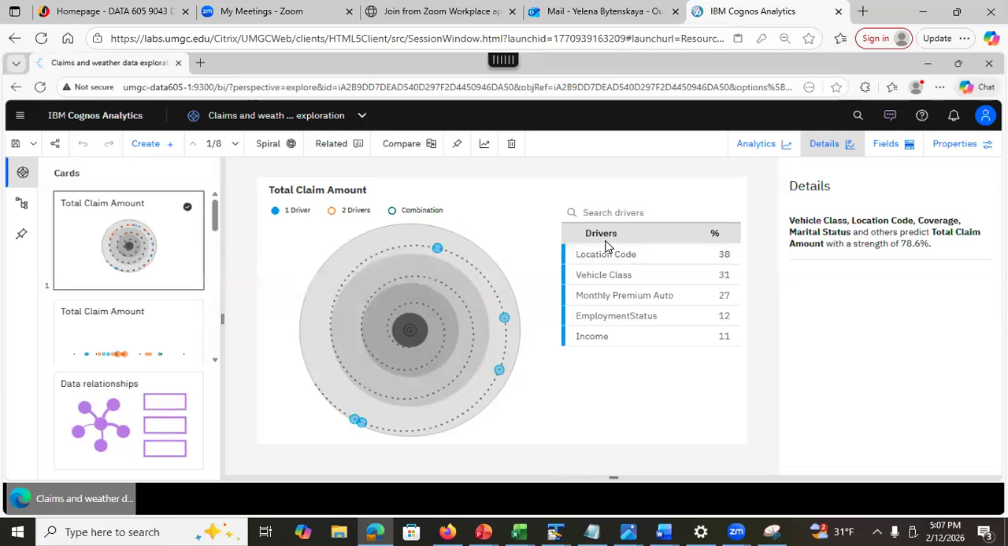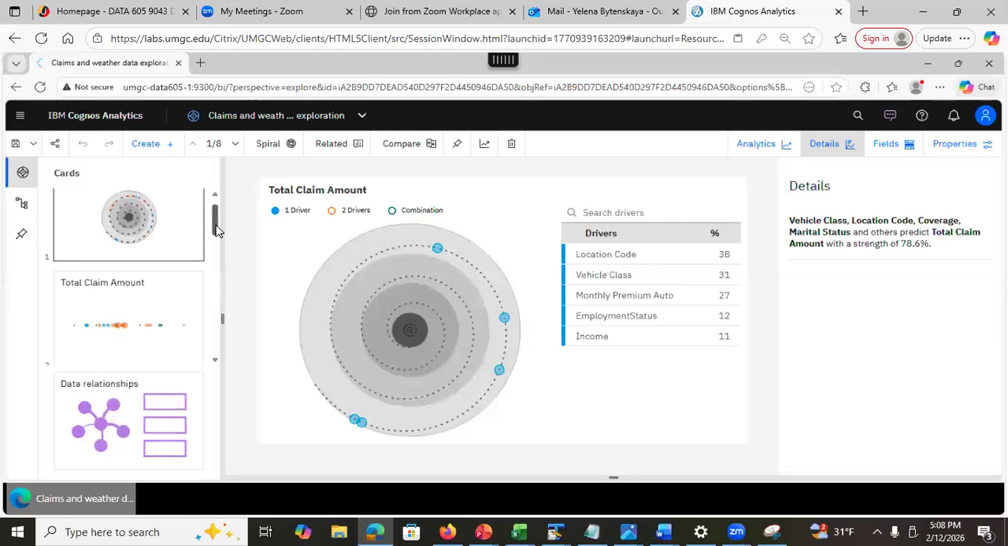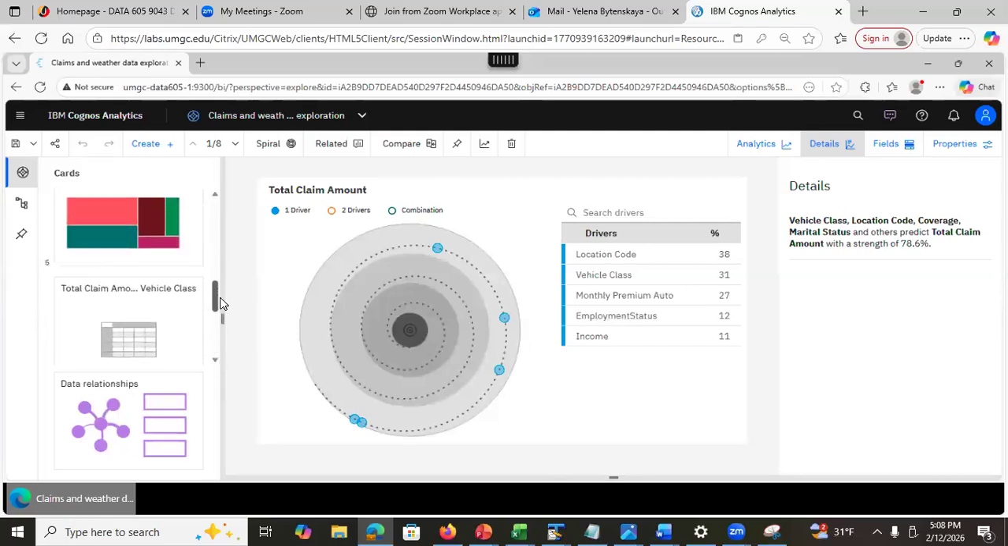Remember? So do you remember we have location code, vehicle class, right? And see that's a bull's-eye diagram. The higher the predictive strength, the closer the pin is to the center. So in this case, this one is 38%. So you make a note which driver has the highest predictive strength, right? So now we're gonna go back to our decision tree model, right? And I have it. So now it remembers this here.